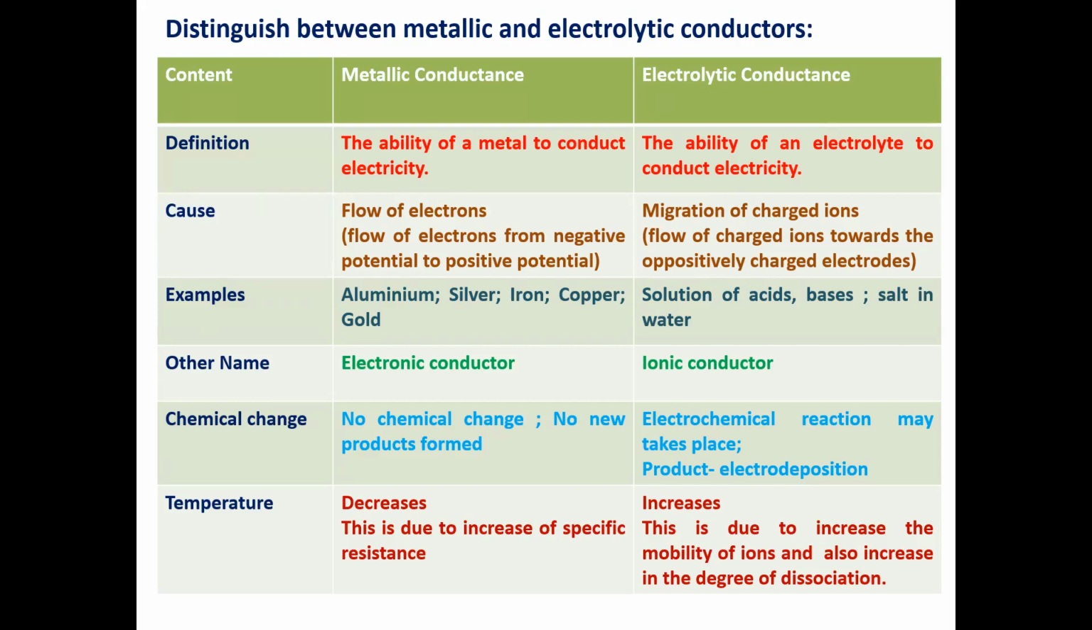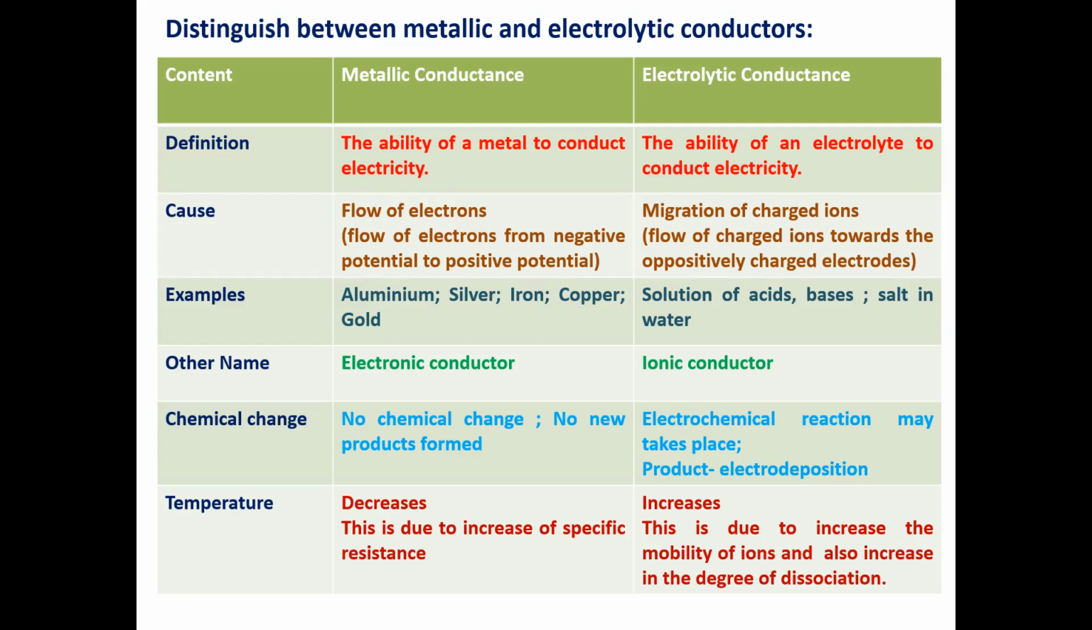Examples for metallic conductance are aluminum, silver, iron, copper, gold. These are all very good examples of metallic conductors. Whereas in the case of electrolytic conductors, solutions of acids, solutions of bases, and salts in water are examples. A metallic conductor is also known as an electronic conductor, whereas an electrolytic conductor is also known as an ionic conductor.